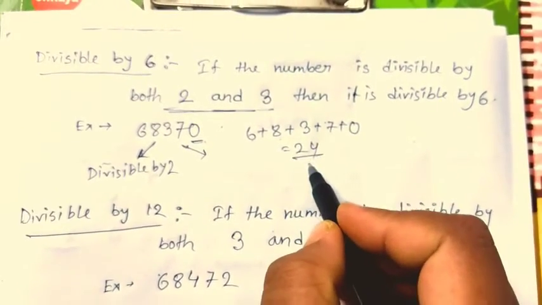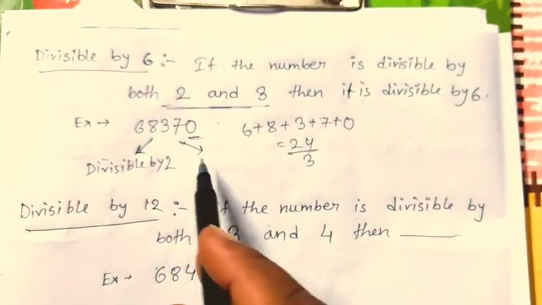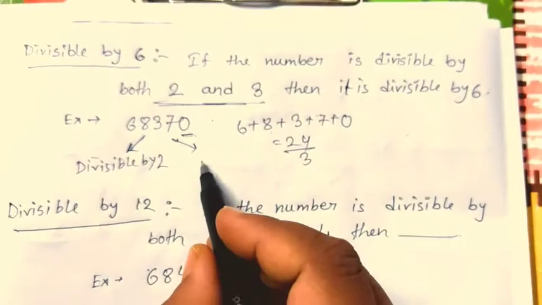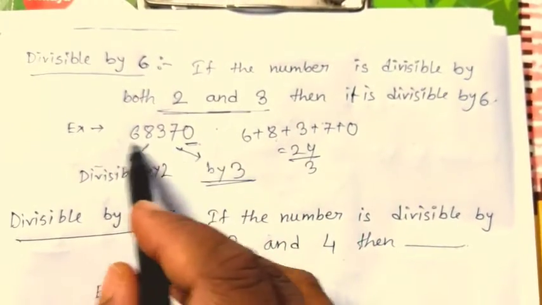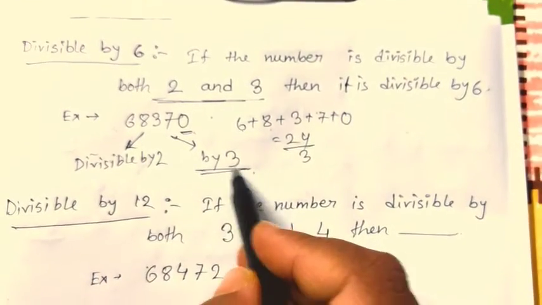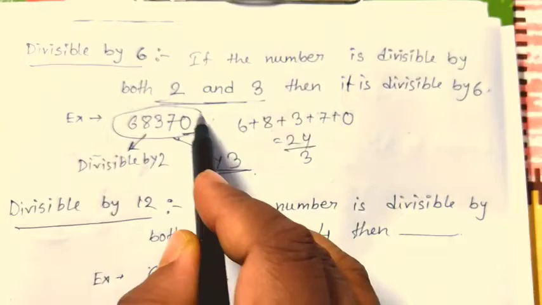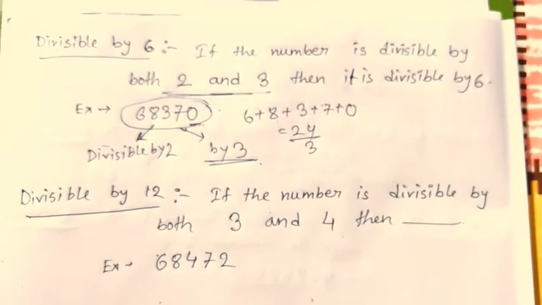So 24 is divisible by 3 obviously. So the whole number will be divisible by 3. So the given number is divisible by both 2 and 3. That means the given number will be divisible by 6. This is the divisibility rule for 6.